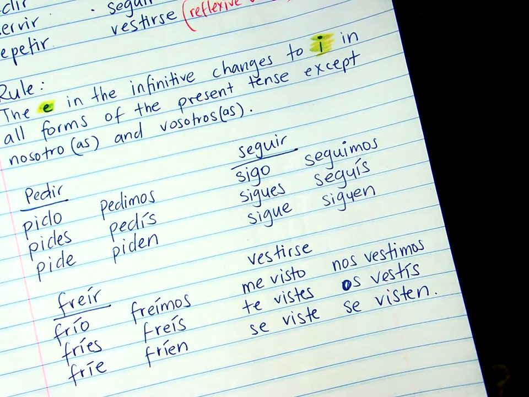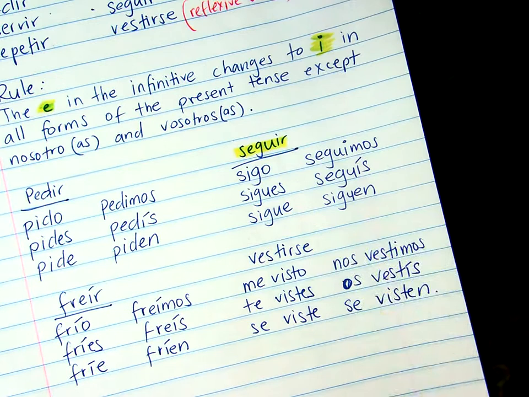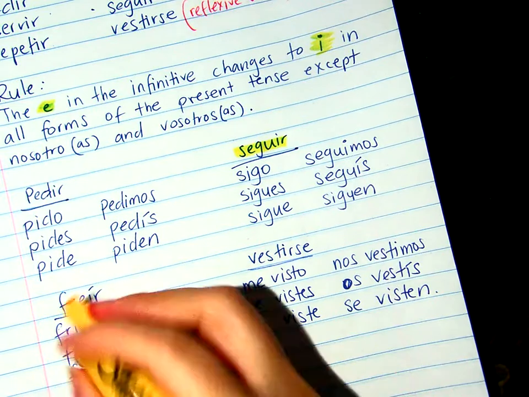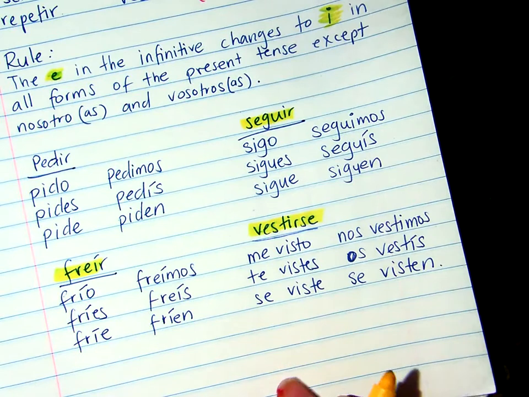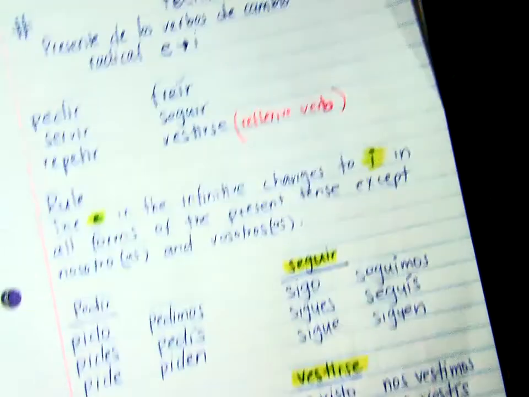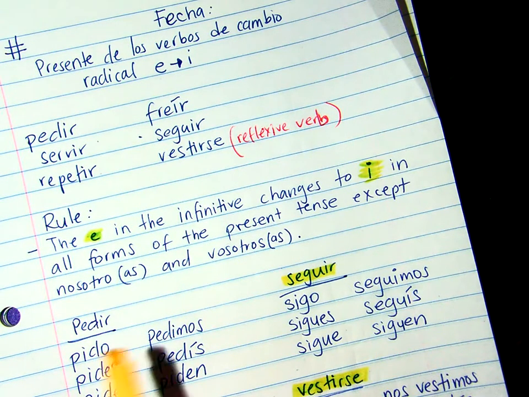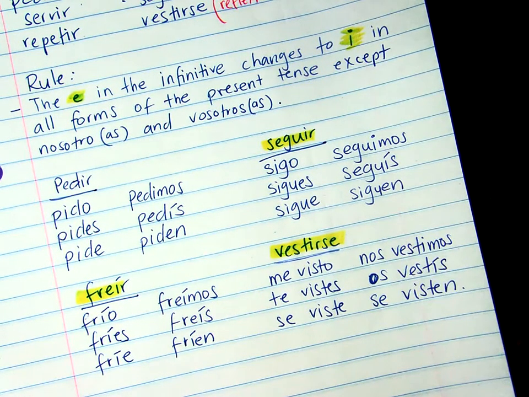Okay? So, one thing that's very important to remember is that seguir has slightly different conjugation. Freír and vestirse as well, as you can see. Notice pedir, servir, and repetir will not have that. They will conjugate as pedir, right? Regular. Okay.